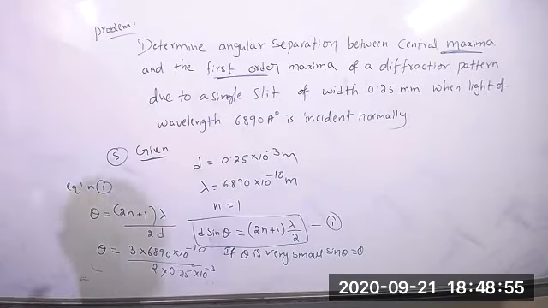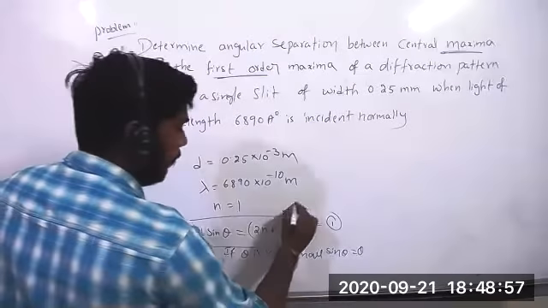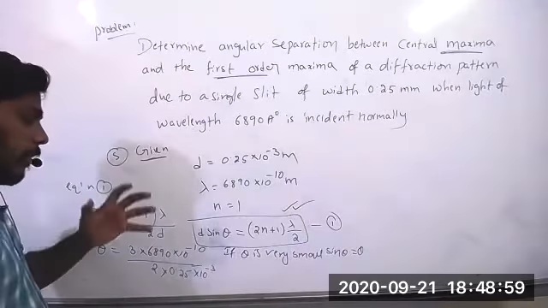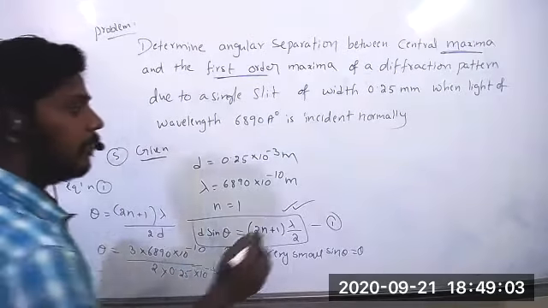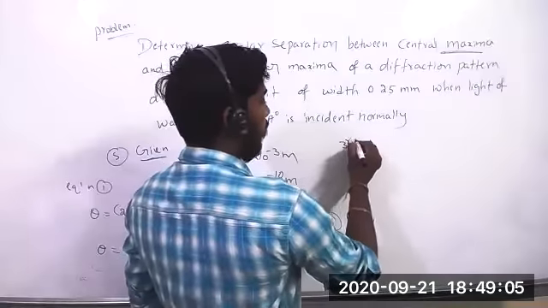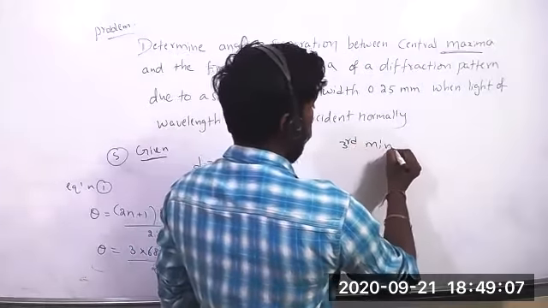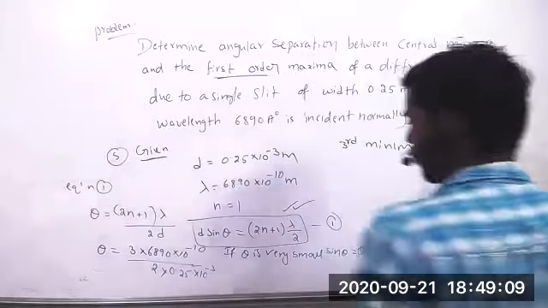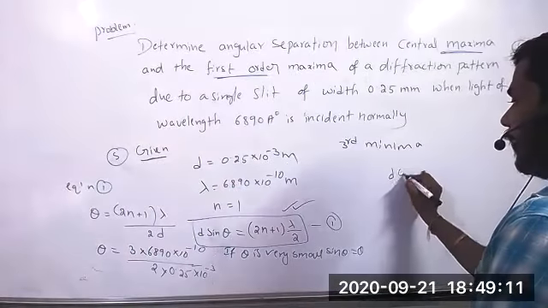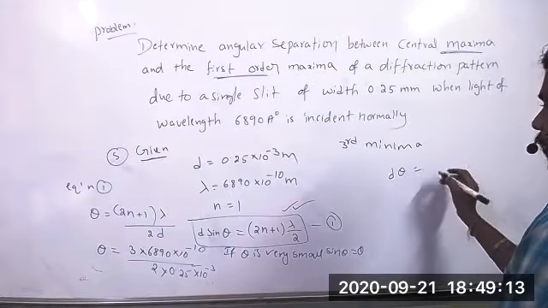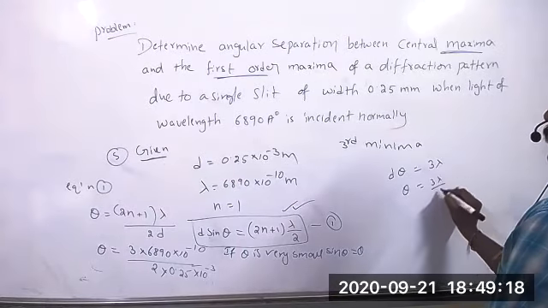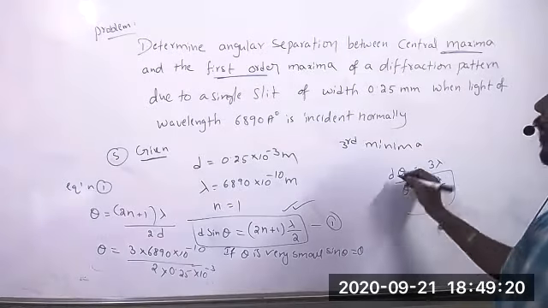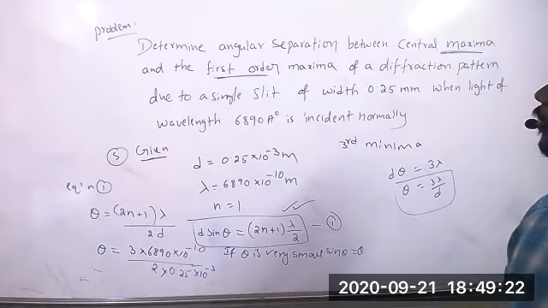When do we use this formula? When you are reading about maxima. If they ask for minima, say the third minima, what will you do? d theta equals 3 lambda, so theta equals 3 lambda by d, which gives the angular position.